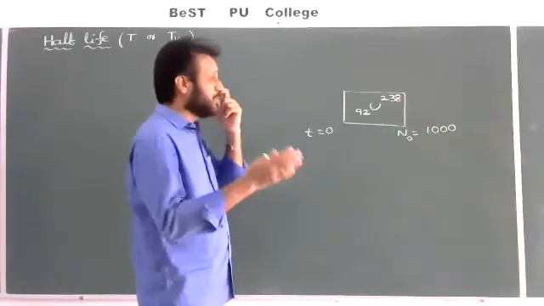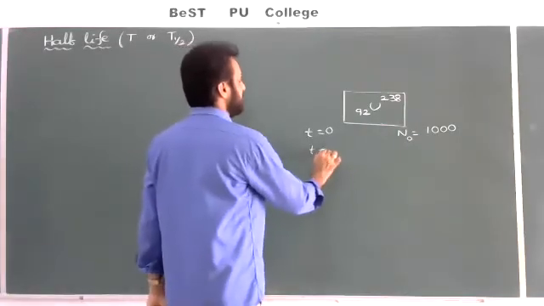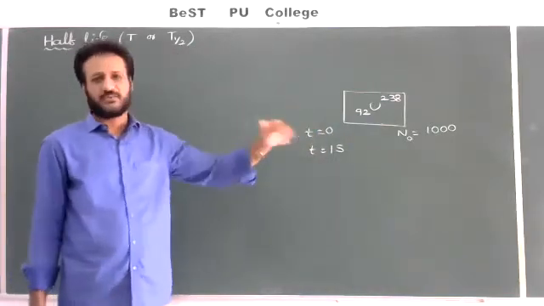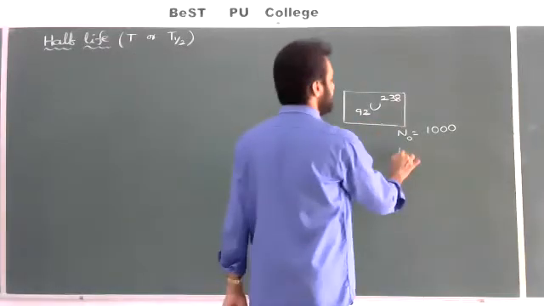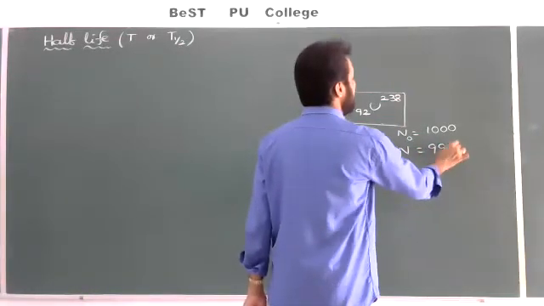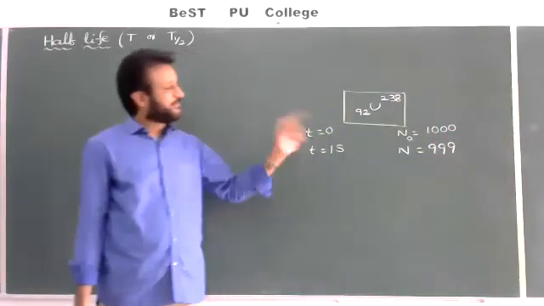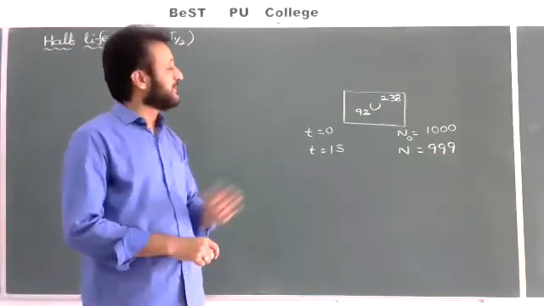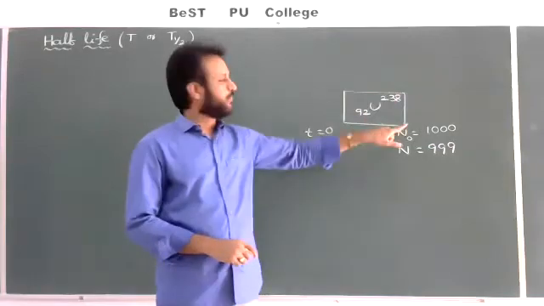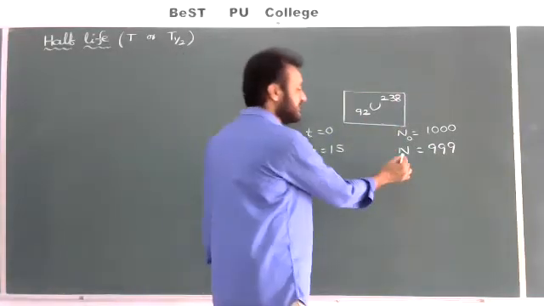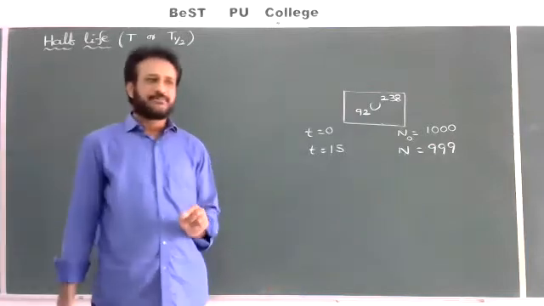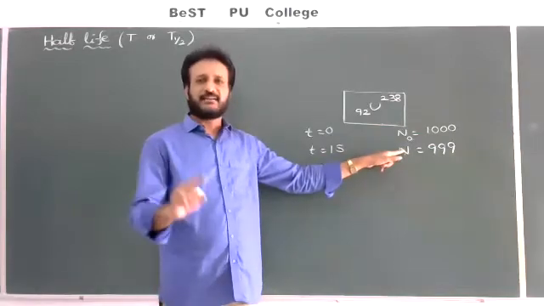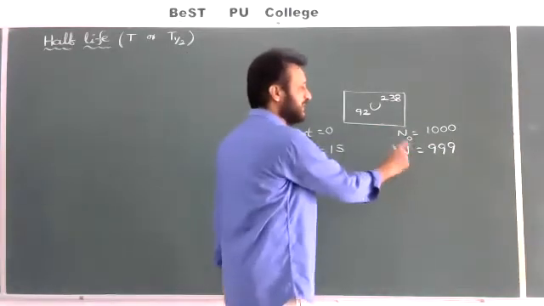Now as time goes on, what may happen? After 1 second I observe the sample, 10 o'clock and 1 second, but this sample contains only 999 atoms. So where has the remaining 1 atom gone? It decayed or disintegrated, emitted in the form of alpha or beta. That's why 1 atom decreased. Here N is the number of remaining atoms, but N naught is the original number of atoms. N is the number of undecayed or remaining atoms. But how many atoms decayed here?